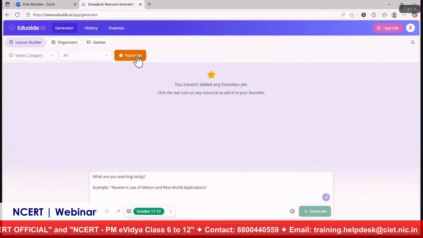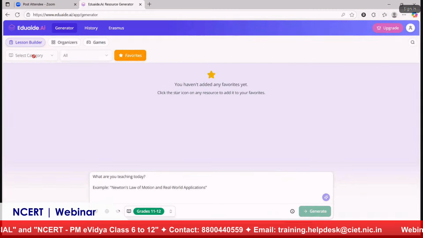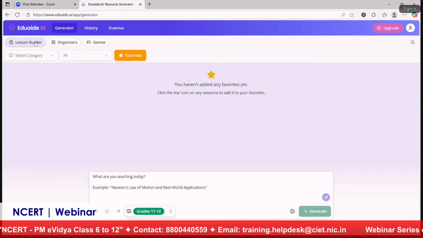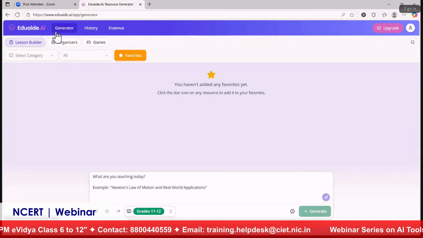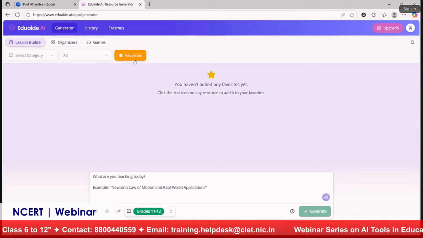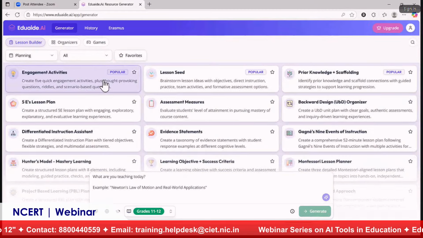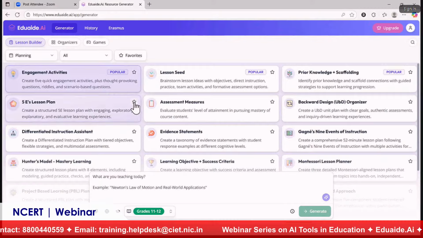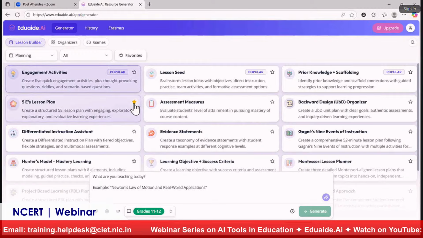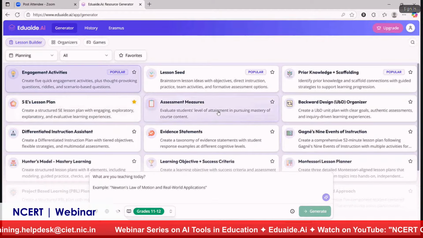And next we have favorites. Suppose in this lesson builder you feel that the 5E lesson plan is your favorite. You can just click on this star and make it your favorite one. It means that you want to use it frequently.